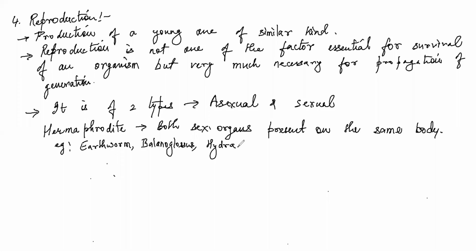However, if you want to see production of young ones by a non-living organism of a similar kind, it is not possible, right? Sexual or asexual modes of reproduction are where daughter cells or young ones of a similar kind are produced. This characteristic cannot be seen in non-living matter. That is why reproduction is considered one of the characteristic features of a living organism.